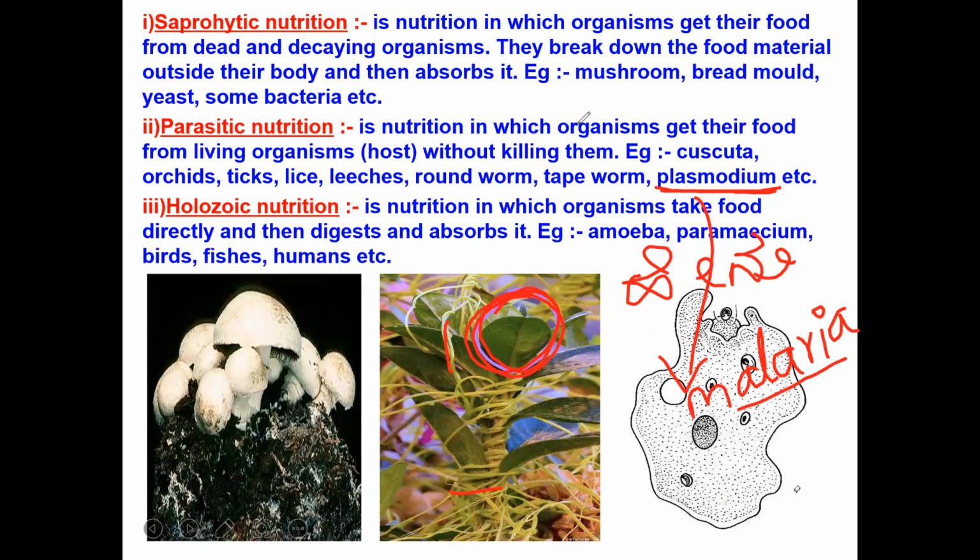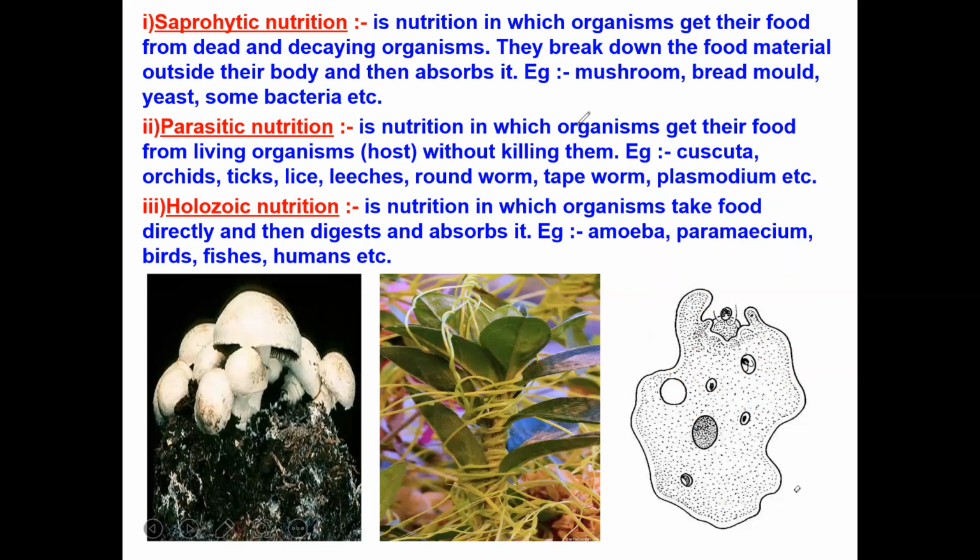The disease will spread by Anopheles mosquito. But which will cause the malaria? Plasmodium will cause malaria. Next, we have holozoic nutrition. Holozoic nutrition means what? Nutrition in which organism take food directly and then digest and absorbs it. So, what happens here? Here the organisms take the food and then digest and absorb it inside its body. So, it is called as holozoic nutrition. We have amoeba, paramecium, birds, fishes, humans, etc.